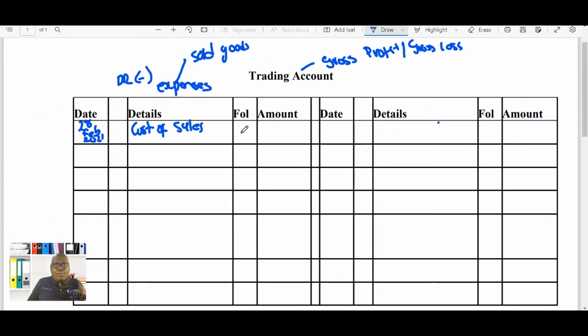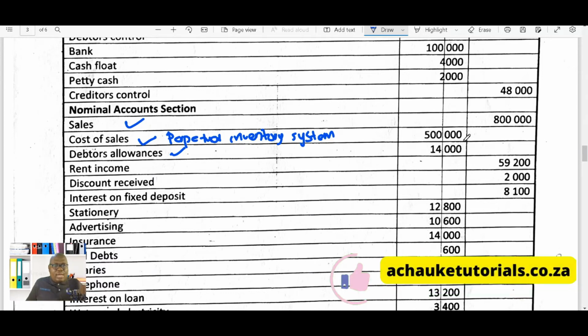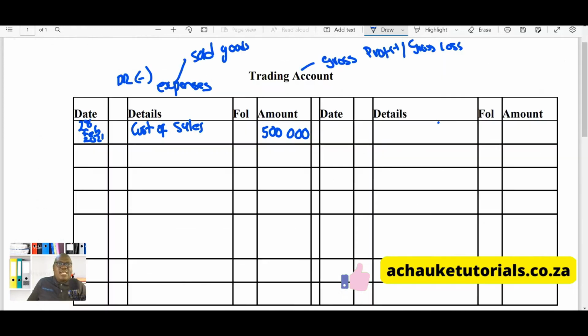So our cost of sales is 500,000. So we're going to have cost of sales here, and then you can maybe just try and verify that amount, cost of sales 500,000, so you can see that our amounts are actually correct. And then from there you check the next item. The next item that we have is sales, and we know that sales has got a credit balance, so this means that sales will come here.